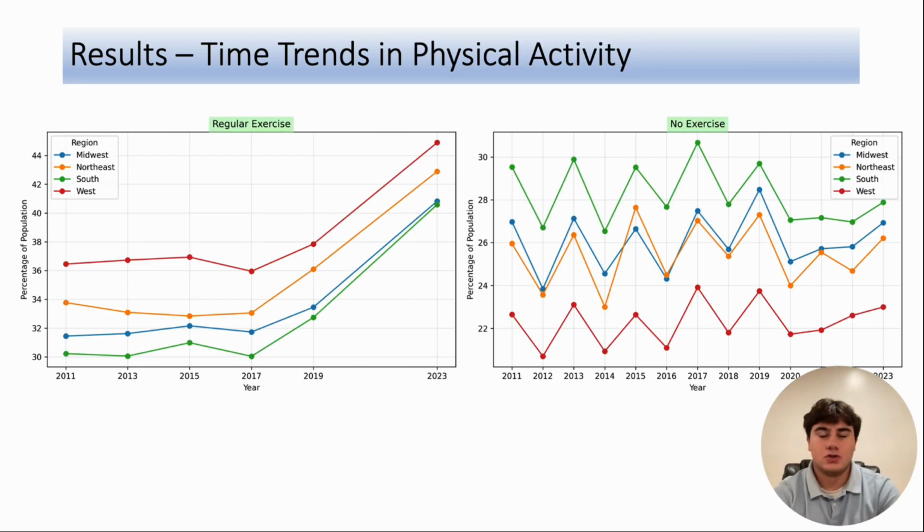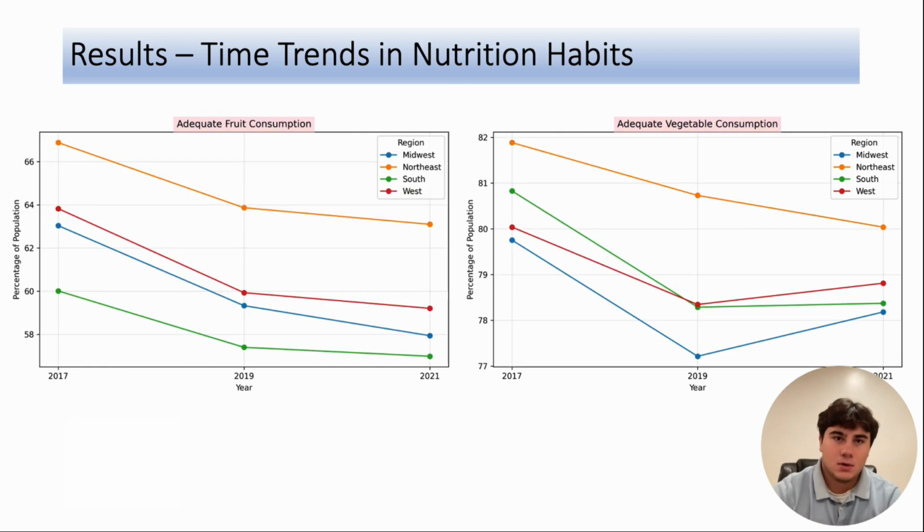These graphs show those who reported doing regular exercise and no exercise. A possible confounding factor to increase exercise may be due to COVID. Due to remote work, people had more time to exercise indoors and outdoors due to the lockdown. And these graphs show the time trends in adequate fruit and vegetable consumption.